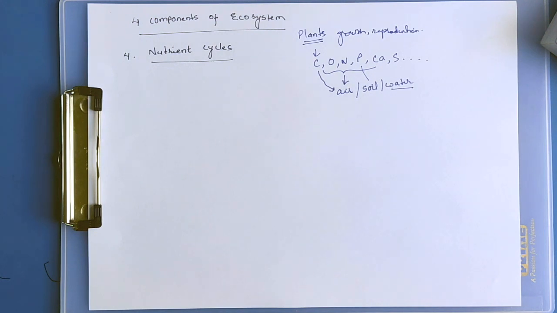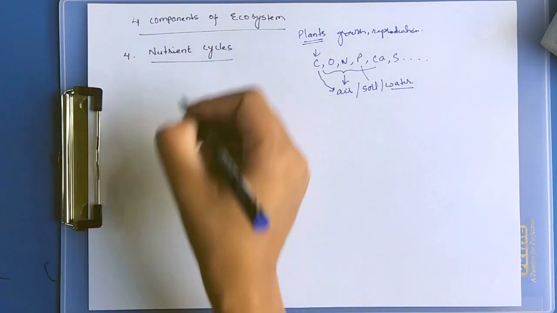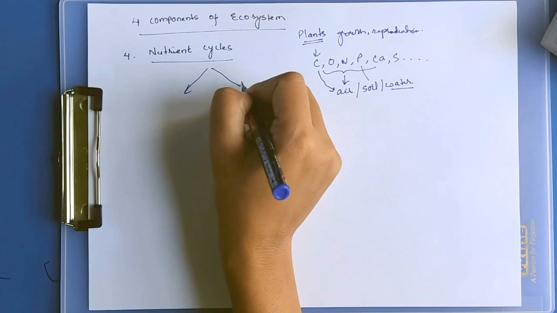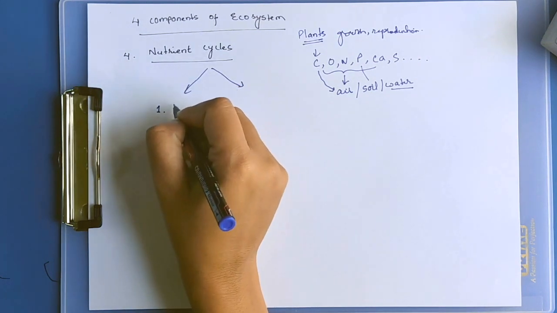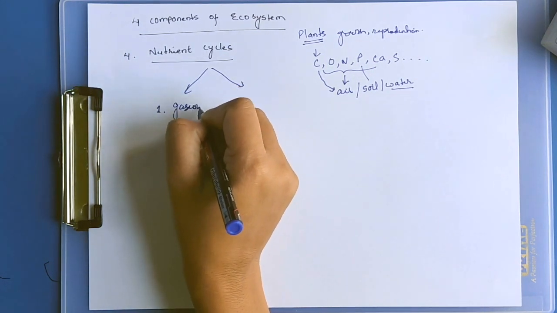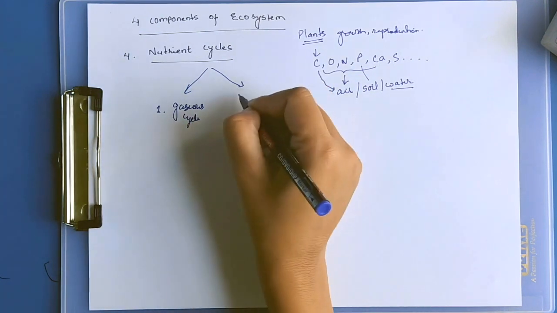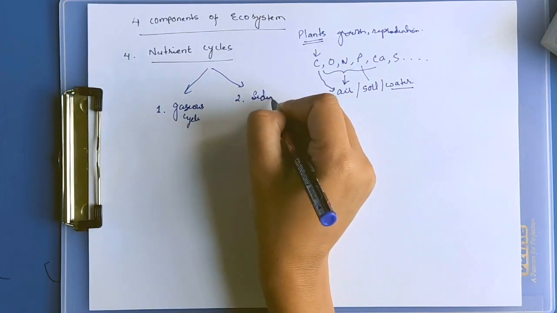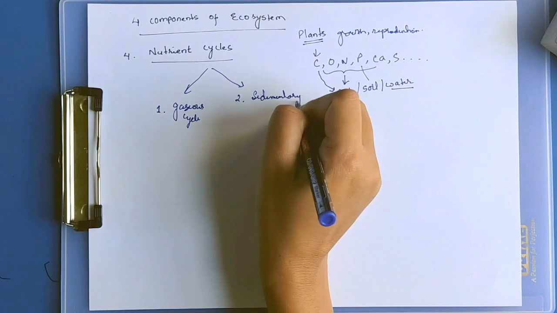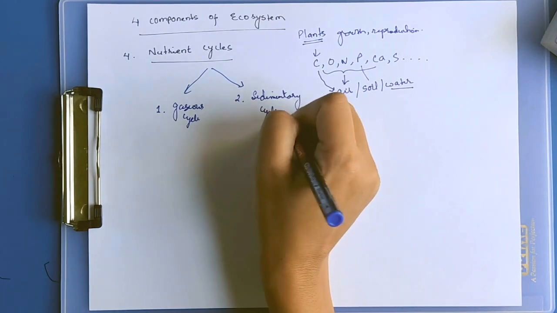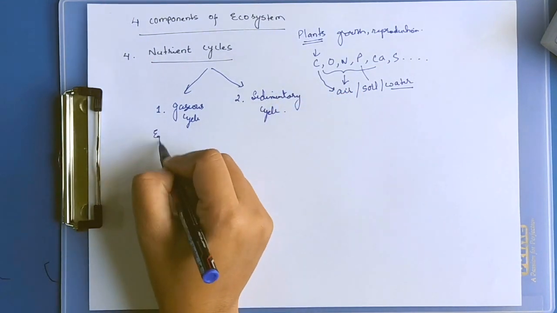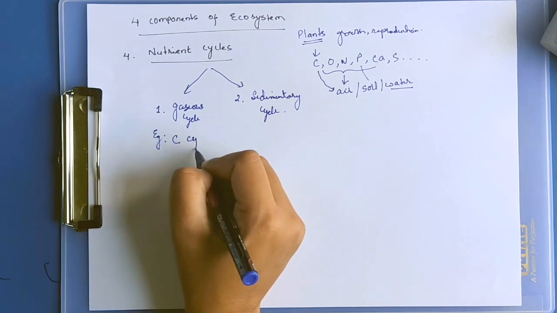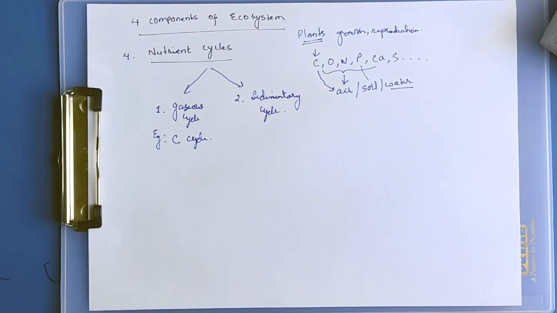Depending upon the source, depending upon where the nutrients or elements come from, the nutrient cycles can be divided into two types. First, gaseous cycles. Second, sedimentary cycles. An example of a gaseous cycle is the carbon cycle.